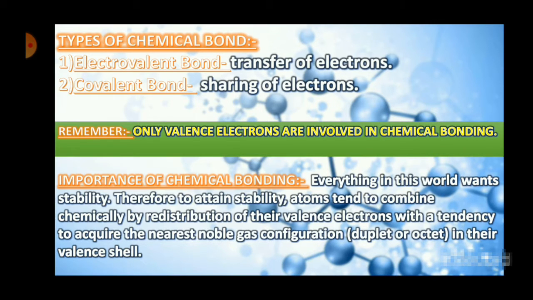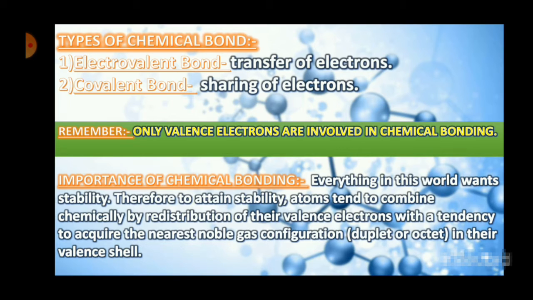And when you come to the electrovalent bond, it's like you have come to school and you say, I forgot to bring a pencil, give me one pencil. So she gives one pencil from her pencil box and says, yes, keep this, I have more pencils. So she is transferring one of her pencils to you. So this is an electrovalent bond, which is the transfer of electrons. If you can relate chemistry with your real life events, you will see that it becomes a little easy.